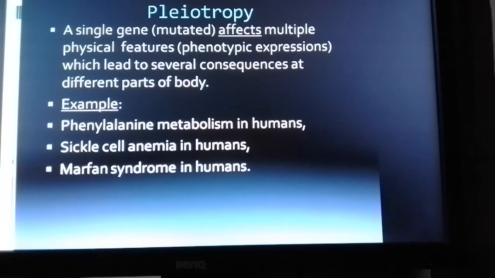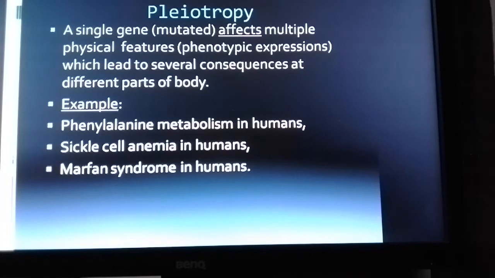Now we have to see about pleiotropy in genetics. This is about a single gene. You say the mutation with the alleles of the gene affects not only the function, the immediate expression of the gene, it affects the other parts also, the expression of other parts in the body. What we can say, several consequences of the mutation occur with the single gene,